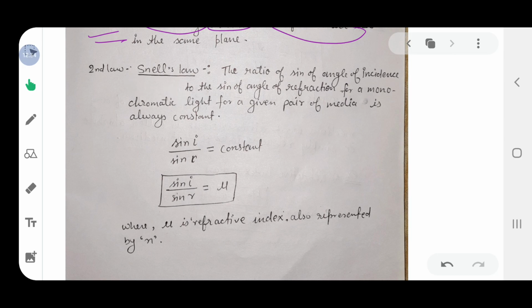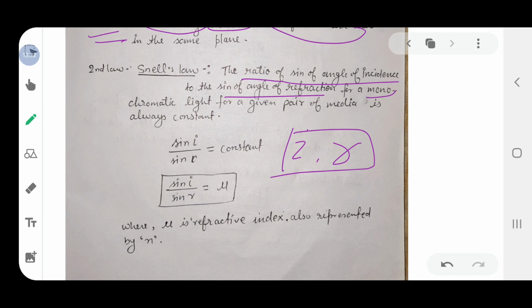Snell is the name of the scientist who gave the relation between the angle of incidence and the angle of refraction when light passes from one medium to another medium. And what is that relation? The ratio of the sine of the angle of incidence to the sine of the angle of refraction for a monochromatic light.